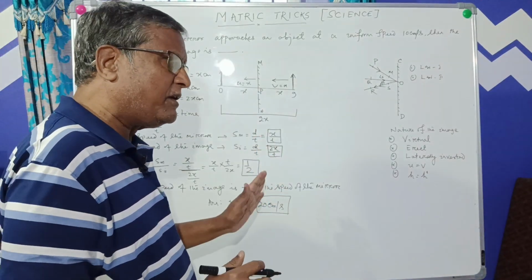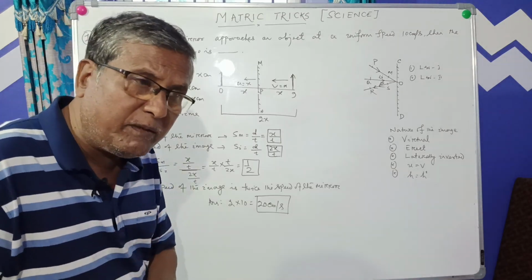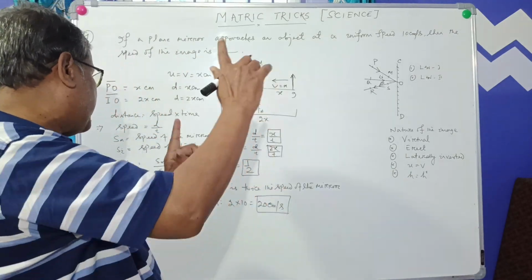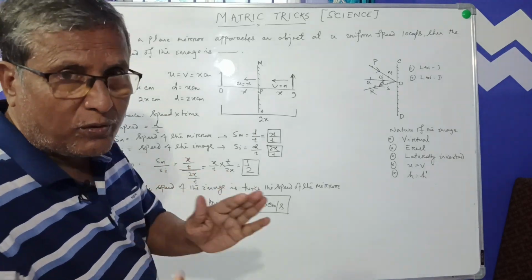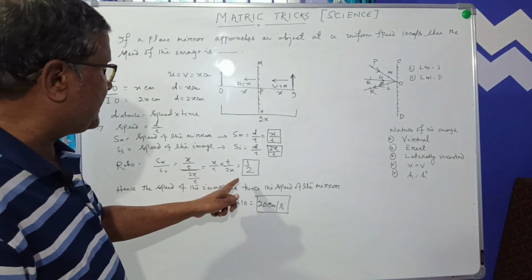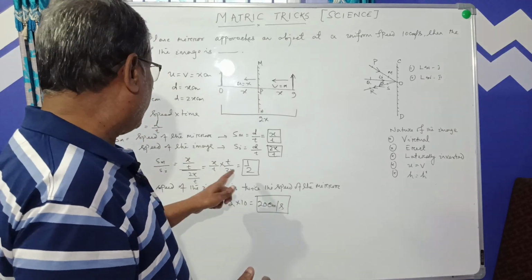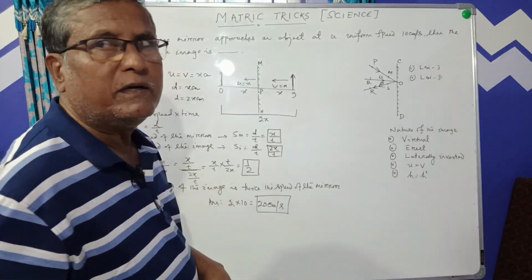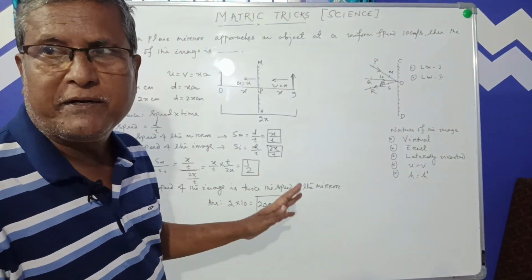If we compare the two speeds, the speed of the image with respect to the speed of the mirror, we have to compare the ratio. That is x by t to 2x by t. So finally we get 1 by 2. When the speed of the mirror is 1 centimeter per second, the speed of the image is 2 centimeter per second.